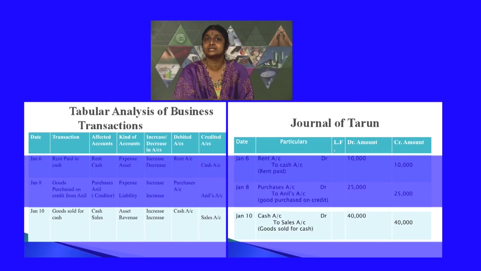And sales, goods are sold for cash. So, sales will be the account to be credited. Why is it credited? Because it is an income that is increasing. Revenue that is increasing. Rule for revenue is when it increases, we have to credit. So, sales account is credited.